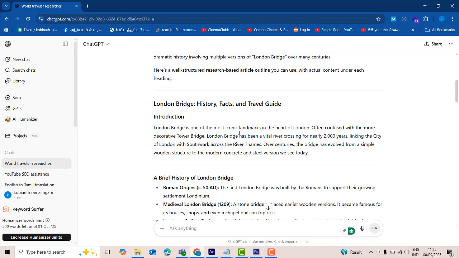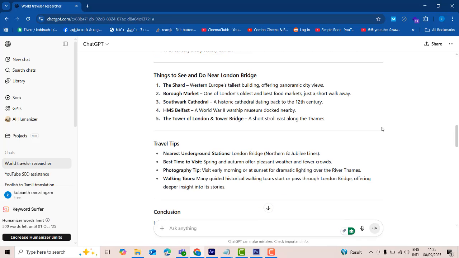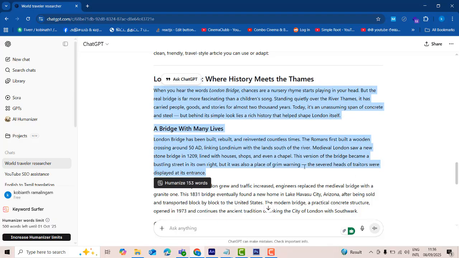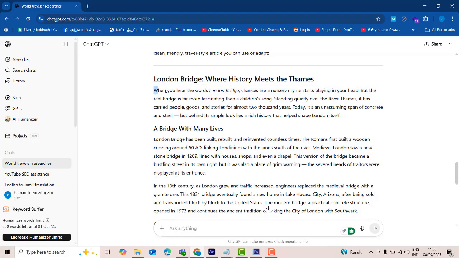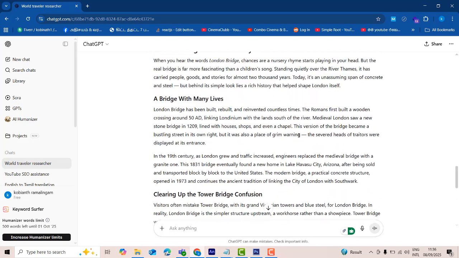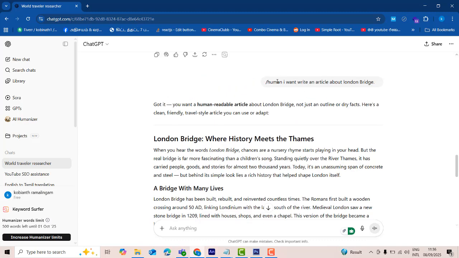London Bridge. So here, this one you write. When you are hearing the words London Bridge, when you go to read these articles, it's very human readable. You can see this article has a very high catching chance, and everything is explained as a human would. Everything you have to write as a human. So this is the secret.